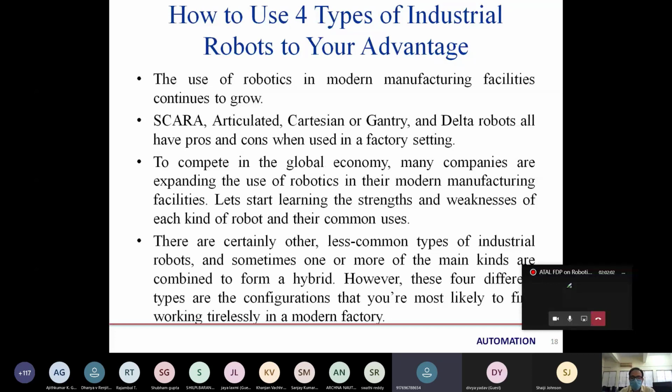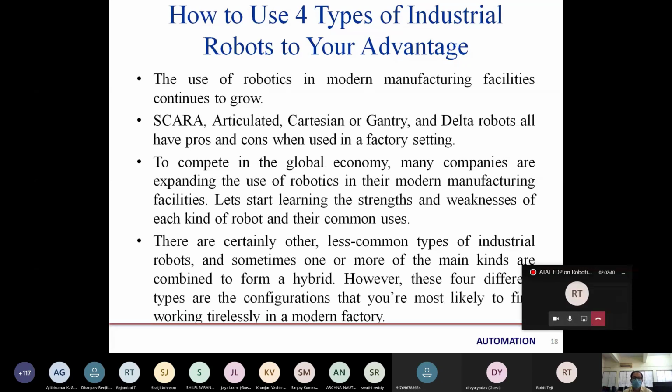No, sir, please continue. So while adjusting various joints, the center of mass is auto adjustable. In the global economy, these companies are expanding the use of robotics in their modern manufacturing facilities. Let's start learning the strengths and weaknesses of each kind by knowing the advantages and disadvantages and their common use. There are certainly other, less common types of industrial robots, and sometimes one or more of the main kinds are combined to form a hybrid.